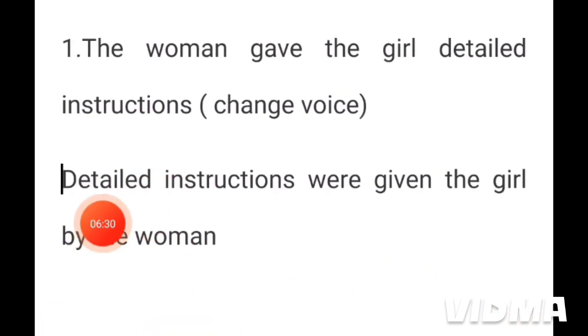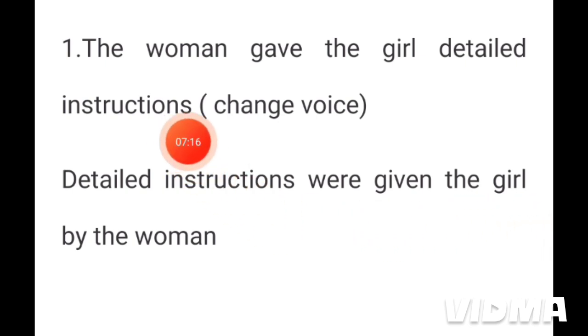Now this is the second option, second answer. Detailed instructions were given the girl by the woman. Here we have shifted this object, detailed instructions, to the beginning of the sentence. Detailed instructions. Where we have used were. Were is the auxiliary verb. We have used were here because instructions is the plural form. Then we have written the past participle form of the main verb, given.